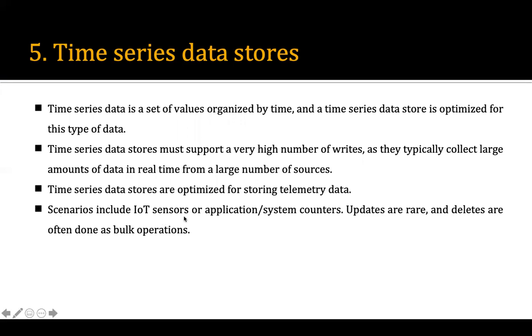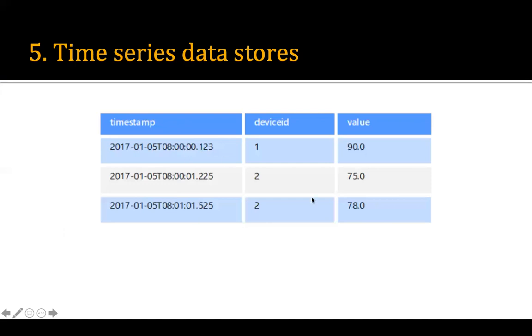This includes IoT sensor data and application system counters. Updates are rare, and deletes are done as a bulk operation. If you see this, it will look like this. We have a device ID, and the value of the device ID is this. At this timestamp, for the device ID, the value generated is this.